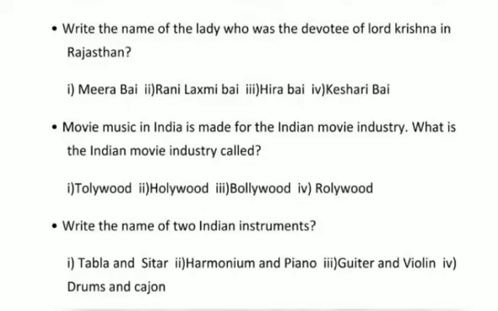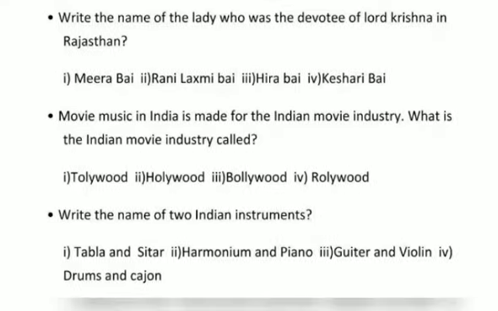Write the name of 2 Indian instruments: tabla and sitar, harmonium and piano, guitar and violin, drums and cajon. 4 options are there. Only tabla and sitar is the right option because these 2 instruments are Indian instruments. The others, harmonium, piano, guitar, violin, drums, cajon, are all Western instruments. So the right answer, tabla and sitar.